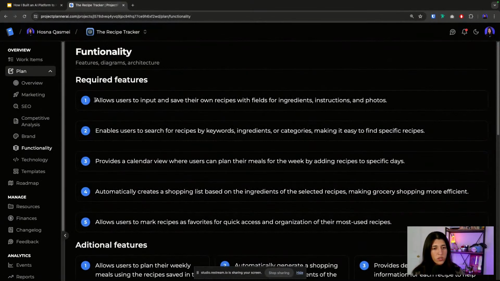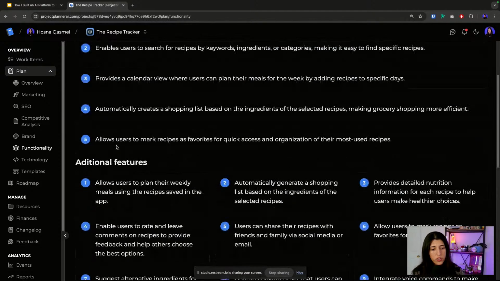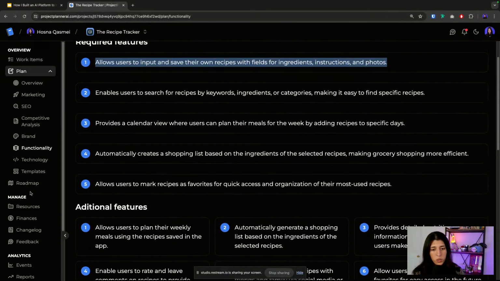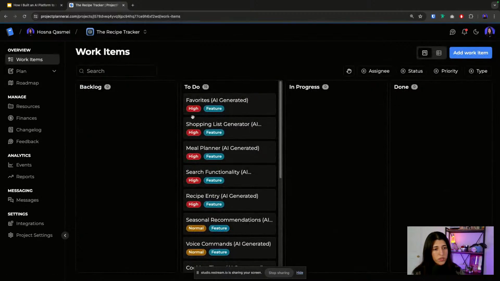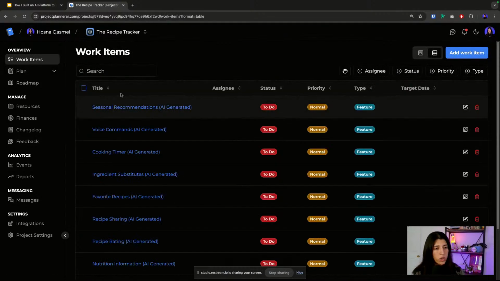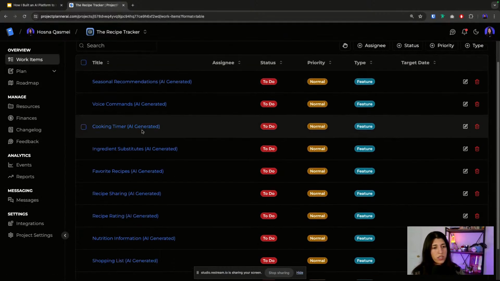Here are some features to think about. Allow users to input and save their own recipes. Really lays it out for you. And then it also generates work items for you. So here are some items that you could work on already. So, cooking timer.